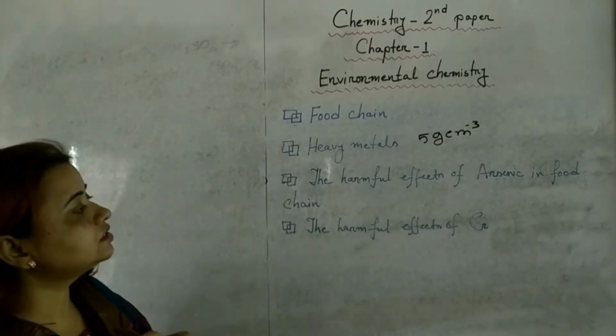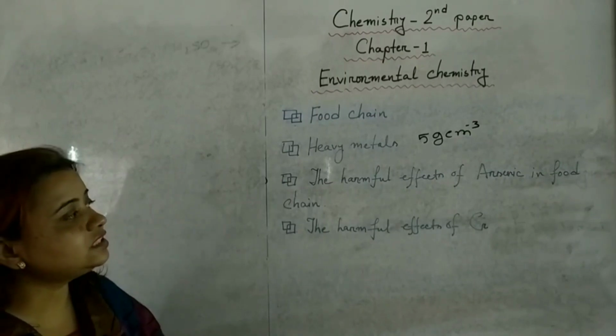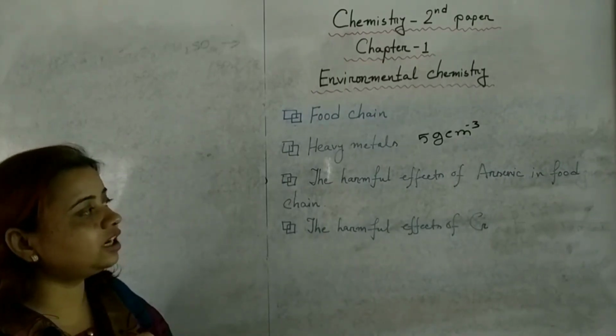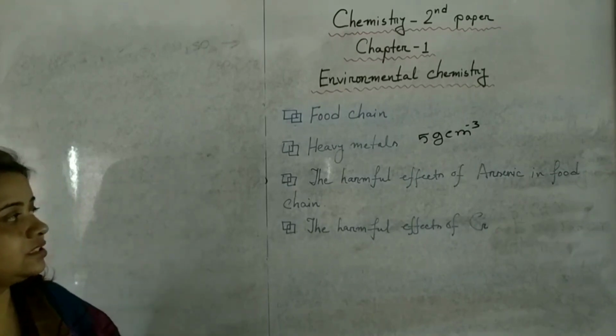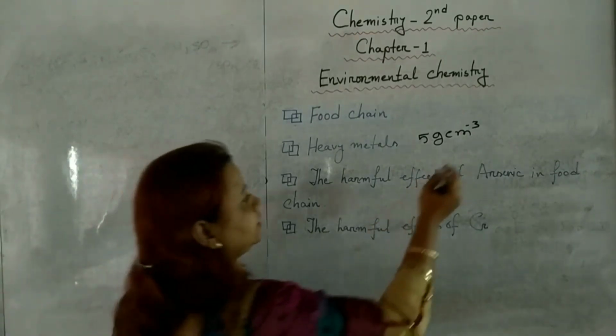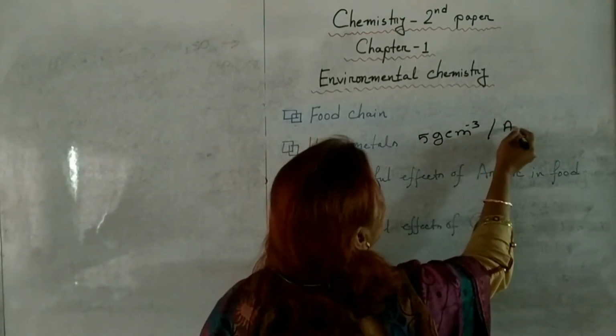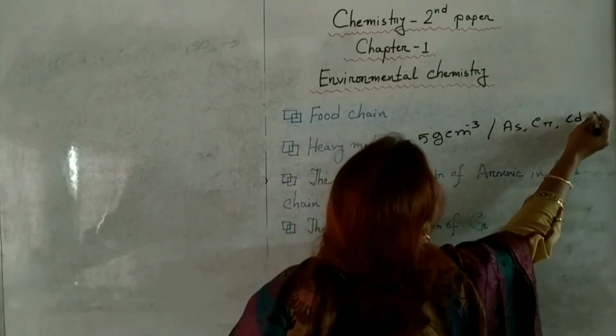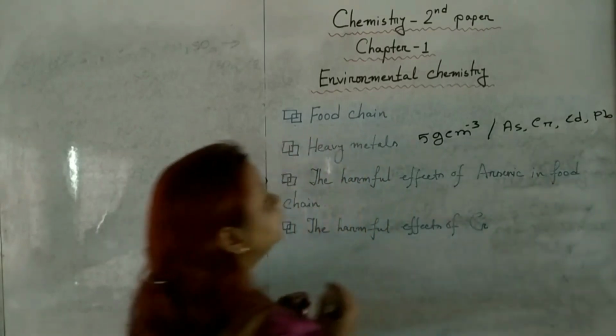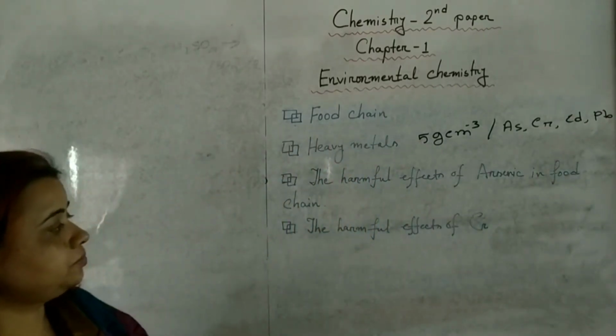The metals whose density is more than 5 gram per centimeter cube are known as heavy metals. Do you know which are heavy metals? Suppose arsenic, chromium, cadmium, lead. These are examples of heavy metals.